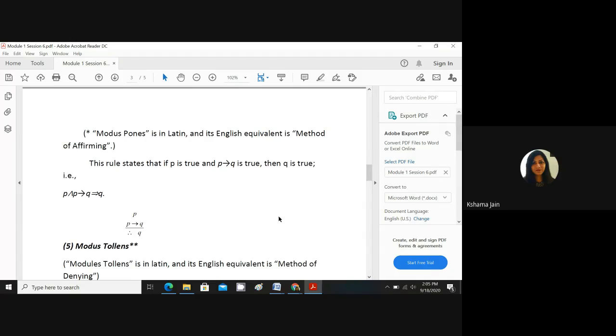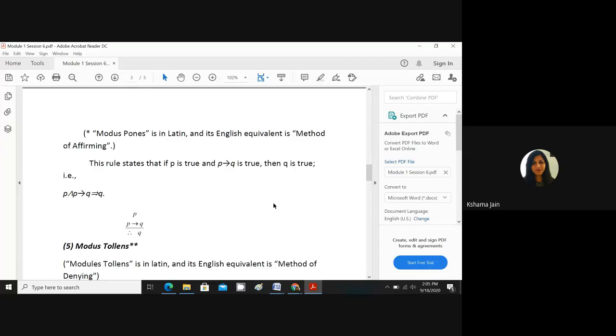True, ma'am. Q can't afford to be false, because if Q becomes false, then P implies Q will become false. It's not possible, right? So Q must be true. So hence, therefore, Q. That's it. You can remember it like this: if P is true and P implies Q is true, then Q is true.